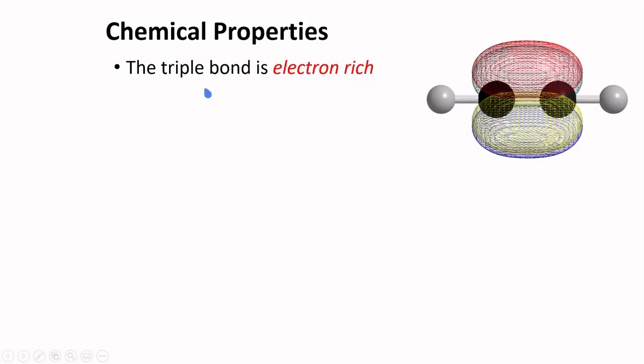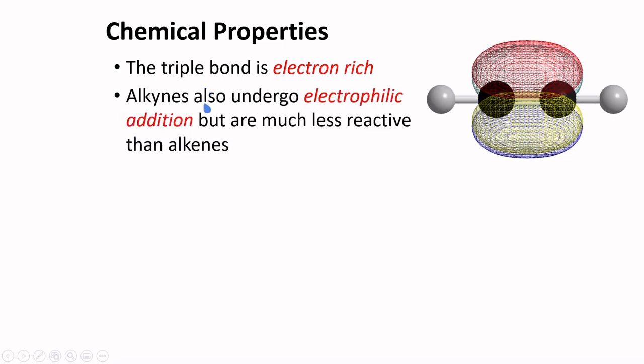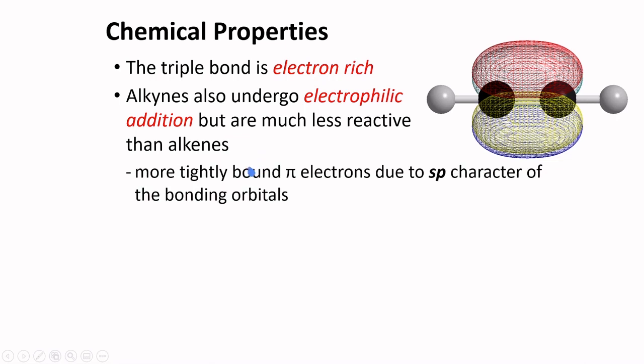The triple bond is electron-rich. Alkynes also undergo electrophilic addition, but are much less reactive than alkenes. This would seem like a paradox, given that alkynes have more electrons in their triple bond than alkenes. However, explanations exist for this phenomenon. First, the pi electrons are more tightly bound due to the sp character of the bonding orbitals. Thus, they are made less available for interactions than the pi electrons in alkenes.